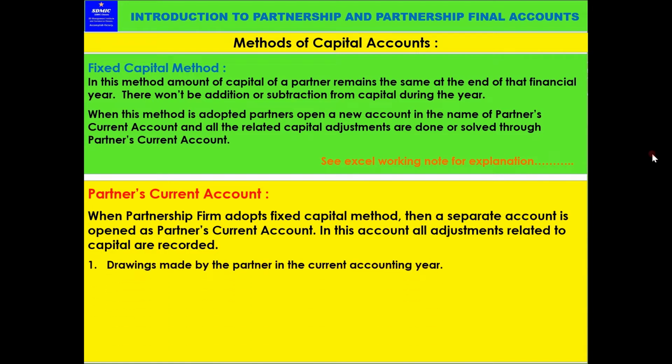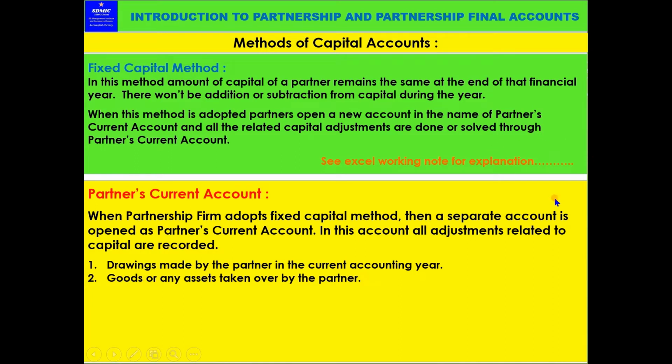Now, drawings made by the partner in the current accounting year. This is for the current year. The term itself is used as current account, that is, partner's current account for the current year. Current year means 12 months of the accounting year, starting from 1st April to 31st March.